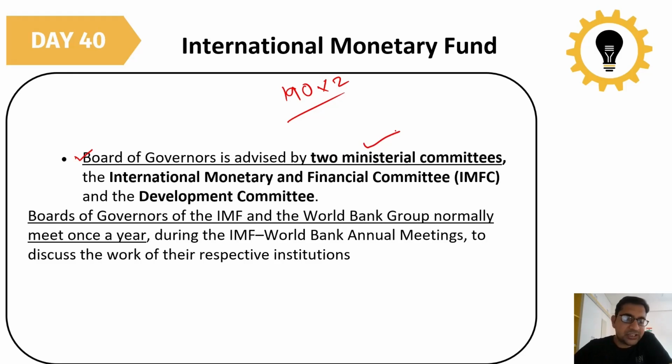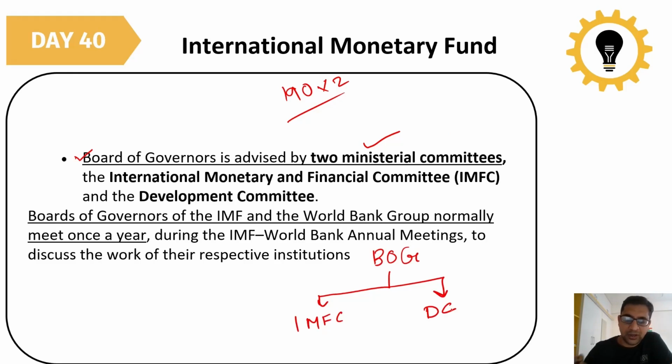One is the International Monetary and Financial Committee, that is called IMFC, and the other is the Development Committee.